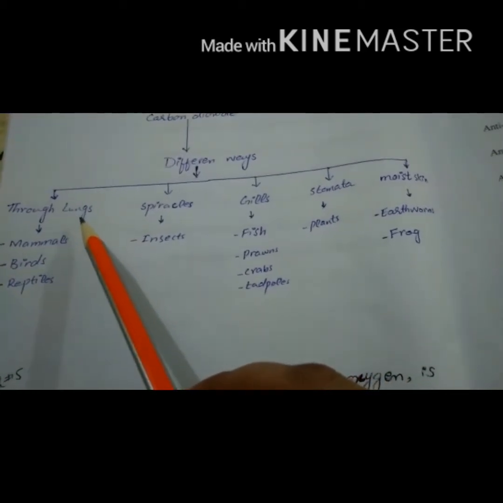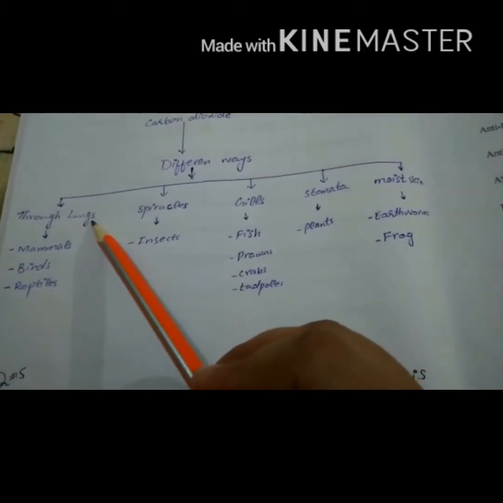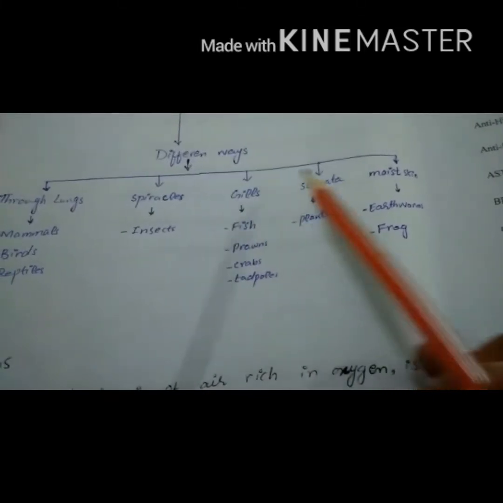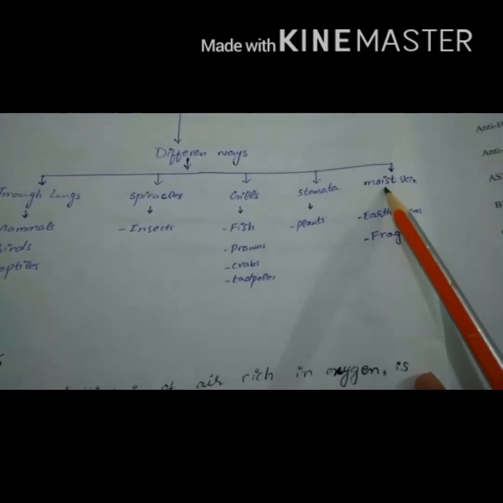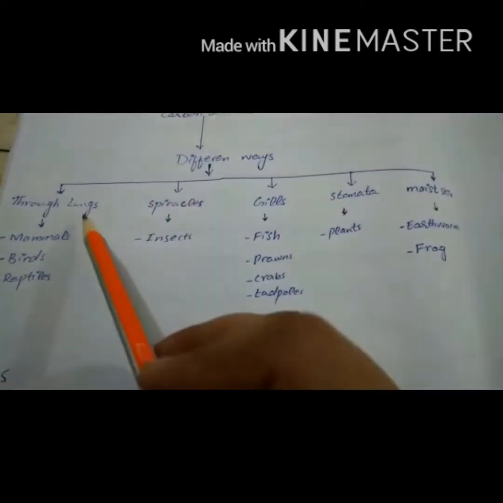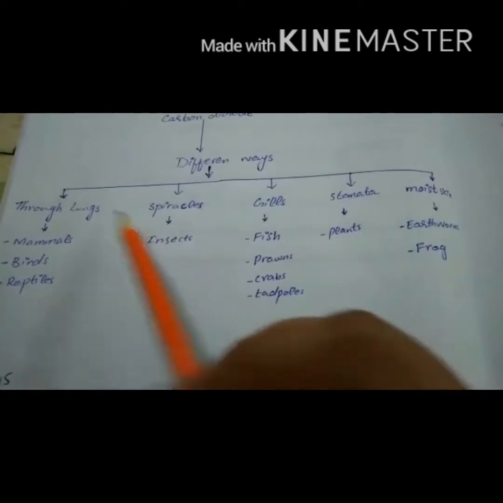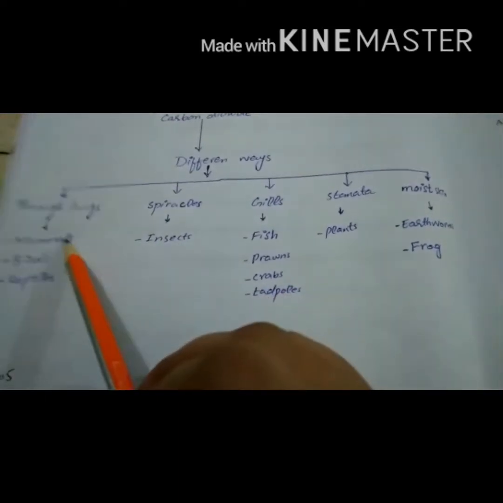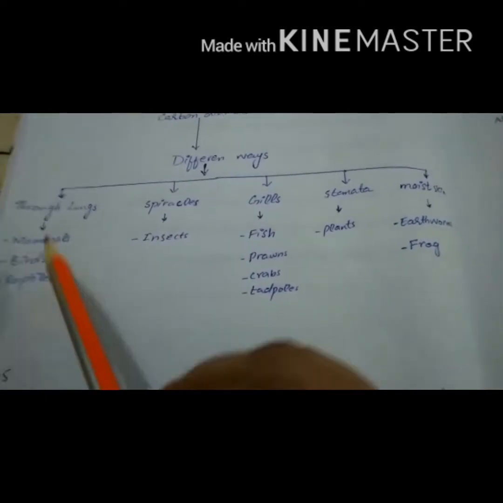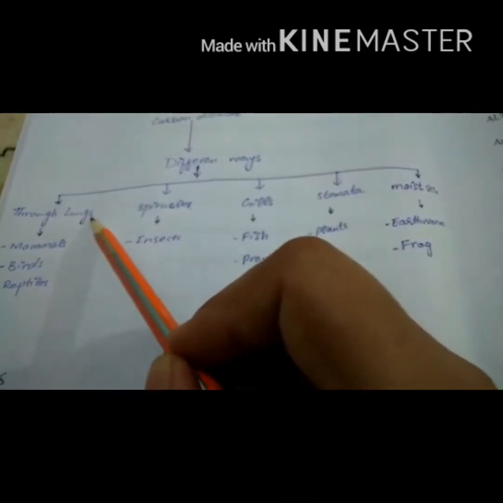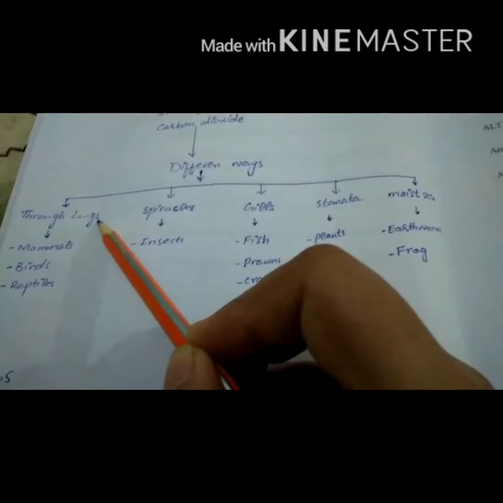The first, respiration takes place through lungs, through spiracles, through gills, through stomata, and maybe through moist skin. Basically, a pair of lungs is not present in all living organisms. Lungs are present in mammals, birds, and reptiles. That's why these living organisms or animals breathe or respire through lungs.